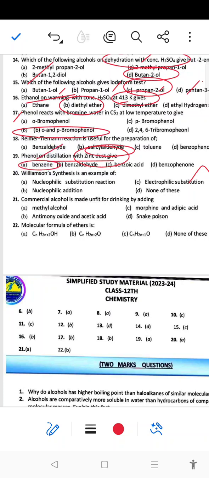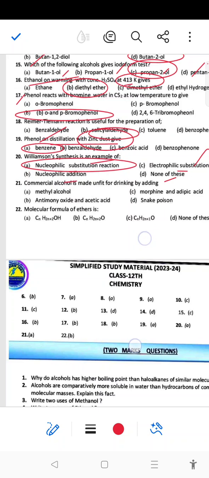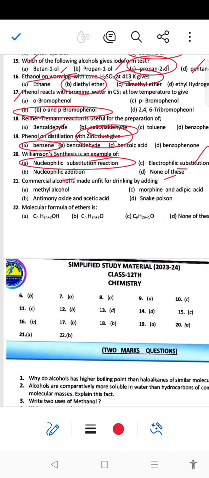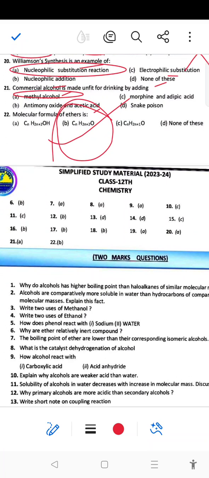Next, Williamson synthesis is an example of nucleophilic substitution reaction, electrophilic substitution, nucleophilic addition, none of these. So right answer is nucleophilic substitution reaction. So next, commercial alcohol is made unfit for drinking by adding methyl alcohol, already done. Molecular formula of ether is CnH2n plus 2O, that is B. Right answer this is. Okay.